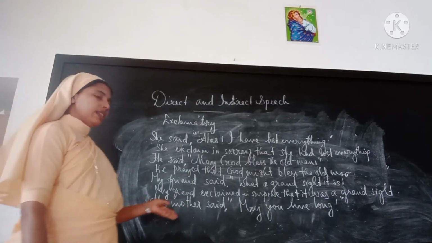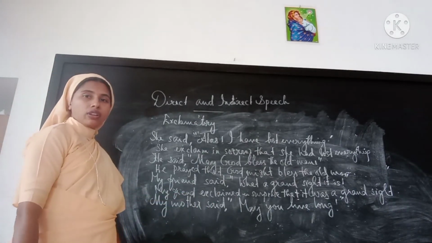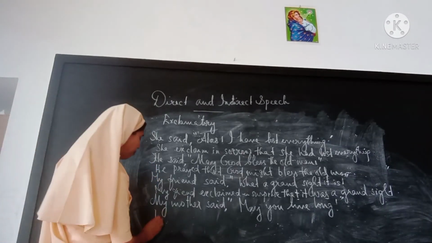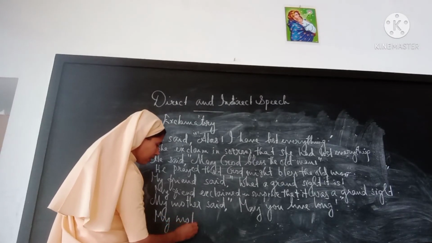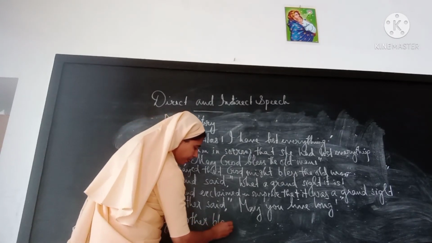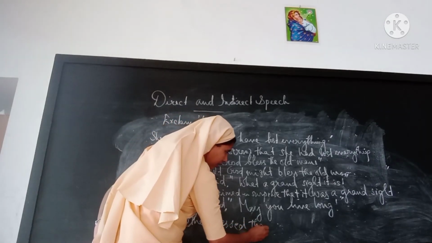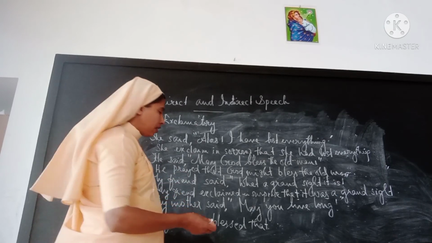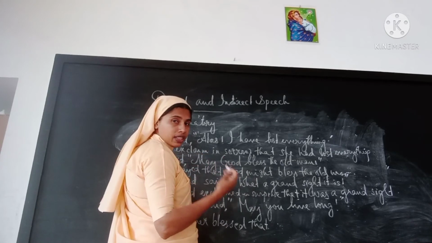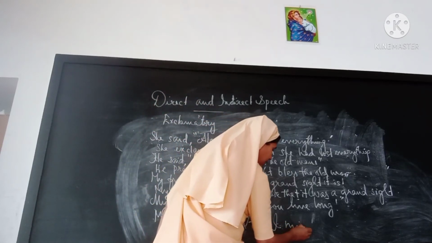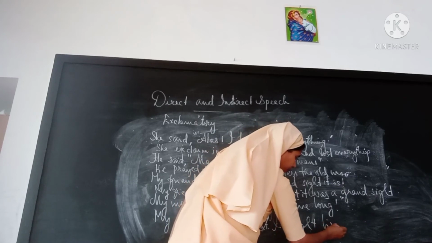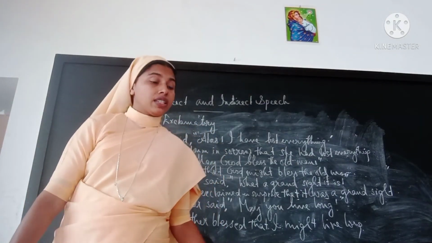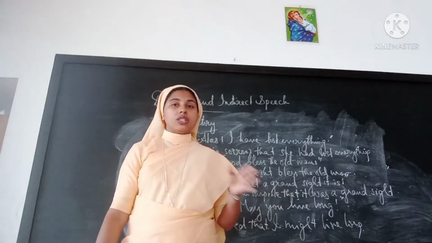Last sentence. My mother said, may you live long. Sometimes it will be a wish, on my birthday. Okay. So, my mother blessed that, may you will change into you may. So, it's past tense. Here there's a wish to me, that's why I might live long. I might live long. Okay, this is the way how you change an exclamatory sentence into indirect.